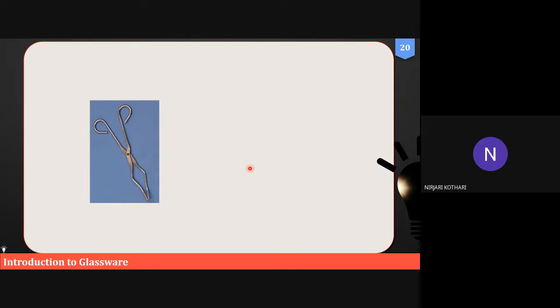Who should I ask? Let me ask Pooja. Sir, forceps. Don't say forceps, this is not the forceps. Nilgiri. Pair of tongs. Yeah, it is called a pair of tongs, which in Gujarati we call sanchi. It can hold hot vessels.